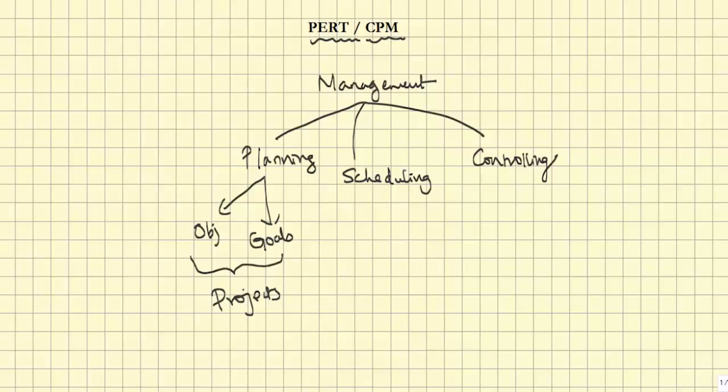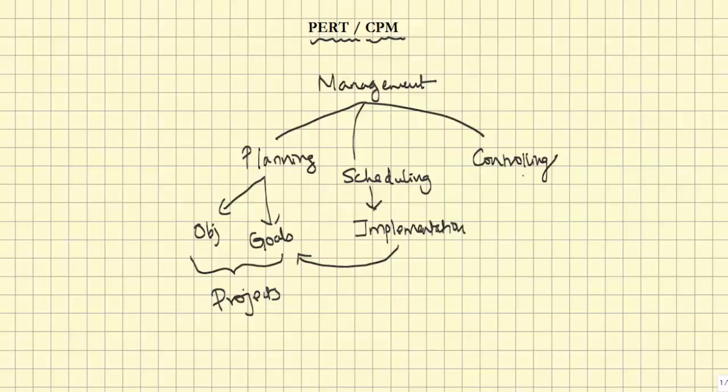Then what is scheduling? Scheduling is concerned with implementing the necessary activities. So scheduling is concerned with the implementation of activities which are necessary to achieve the laid down plans. Then what is control?